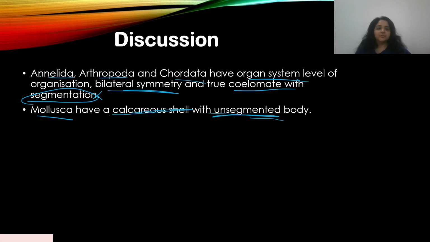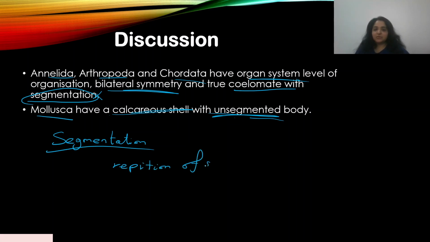Now quickly let me tell you what segmentation is. We know that our bodies are divided into the external part and the internal part. Where there's repetition of some of the organs in the body, that means it is a segmented body.